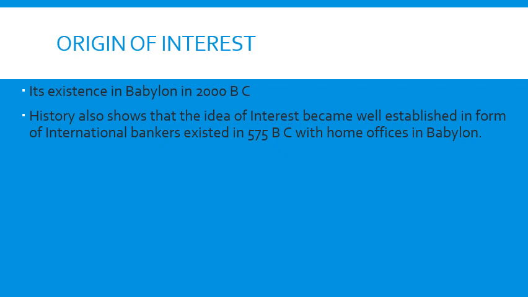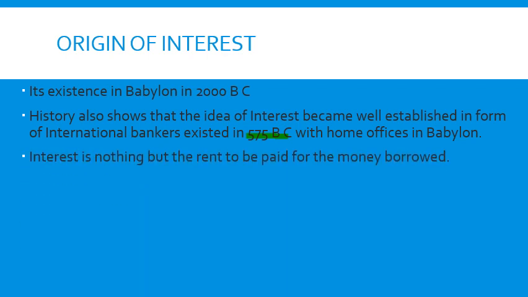History also shows that the idea of interest became established, and international bankers existed even in 575 BC with home offices in Babylon. Egyptians and Romans all followed this concept of interest. Interest is nothing but the rent to be paid for the money borrowed. That's what we just discussed. We have borrowed the money for which we have to pay the rent.